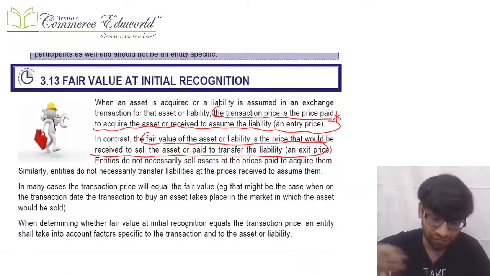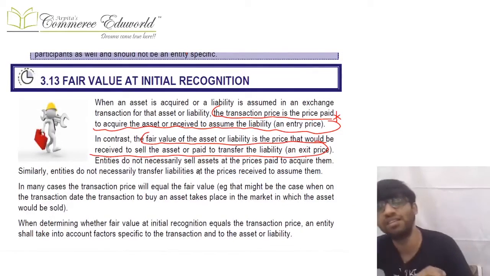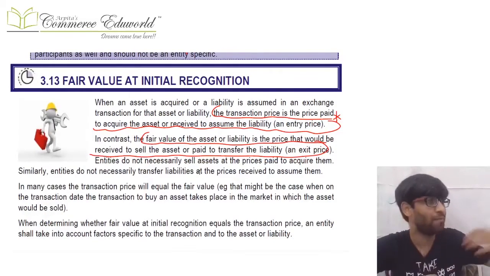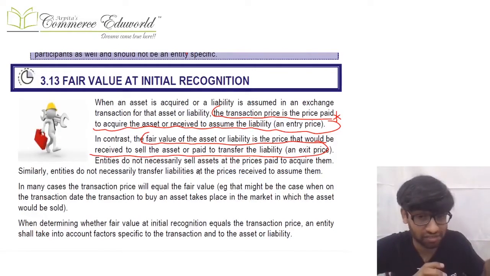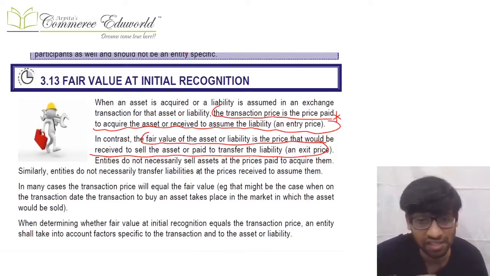Next comes the difference between the transaction price and the fair value. Transaction price is basically the entry price and fair value is basically the exit price. Whenever I buy an asset, whatever I pay, or whenever I take a loan, whatever I receive, that's the entry price of an asset or liability. That's known as the transaction price. It's different from the fair value, because fair value is the exit price.